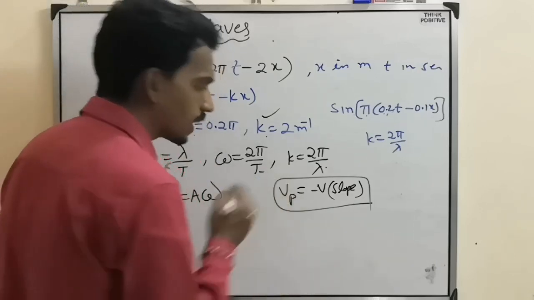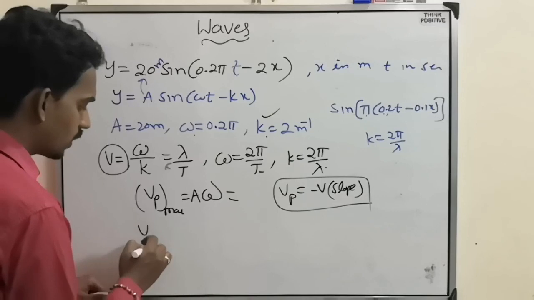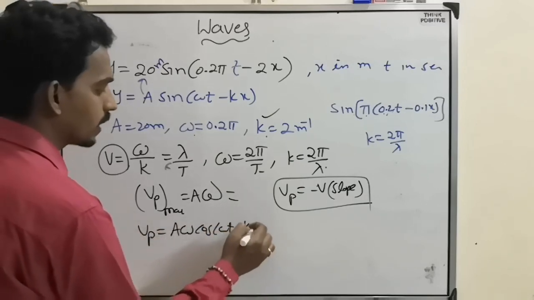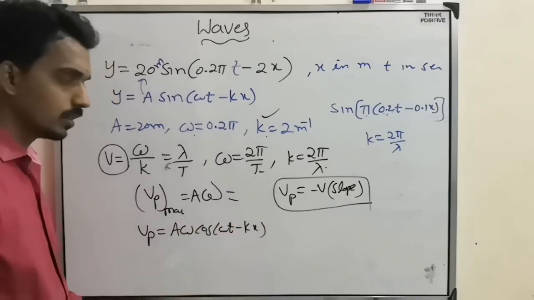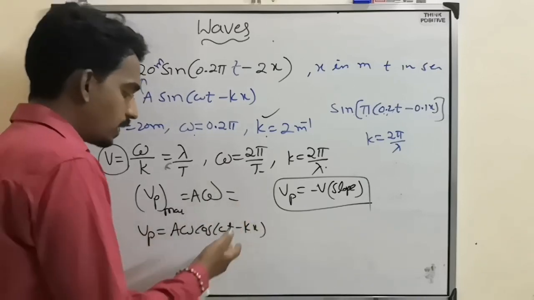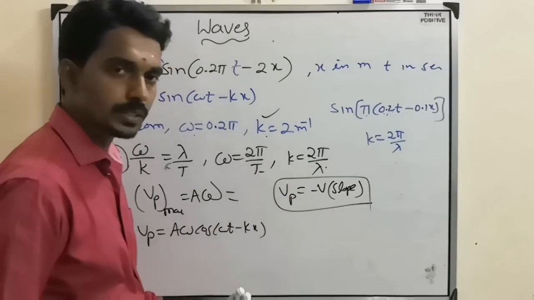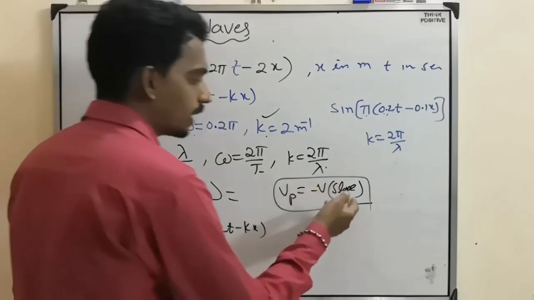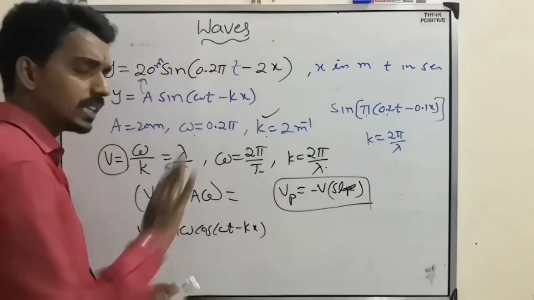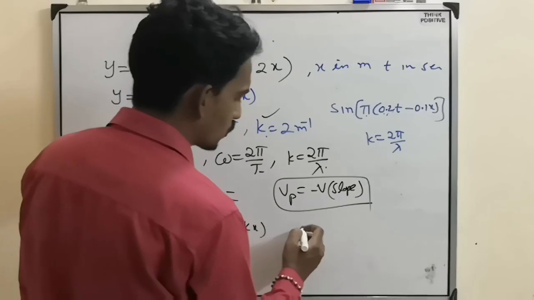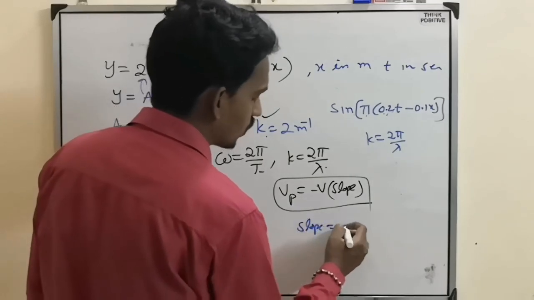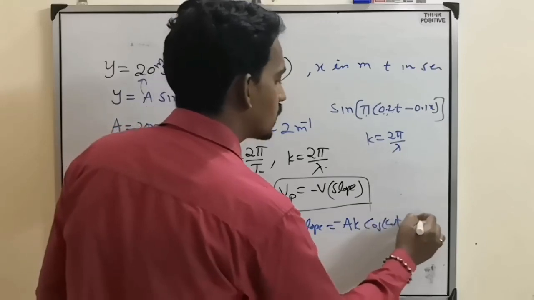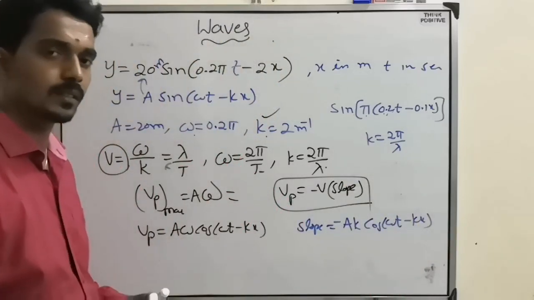Or they may give the particle velocity directly, because the particle velocity equation we got is A omega cos(ωt − kx). So they may mention the particle velocity like 2 meter per second, or you may have to find it from this equation. Then you can find the slope. Or they can ask directly for the slope. What is the formula for slope? The slope formula we got is minus Ak cos(ωt − kx).